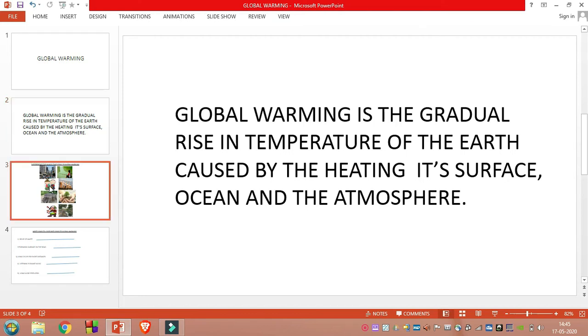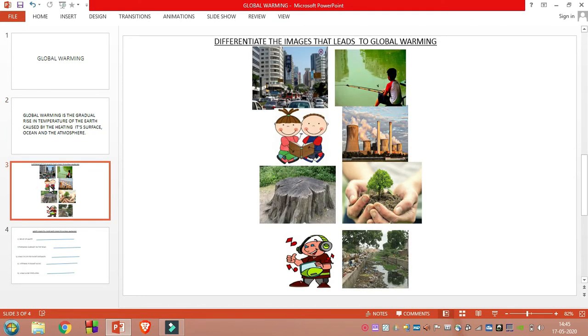Let us see one worksheet. Here, some images have been given. So now we have to differentiate the images that can lead to global warming.